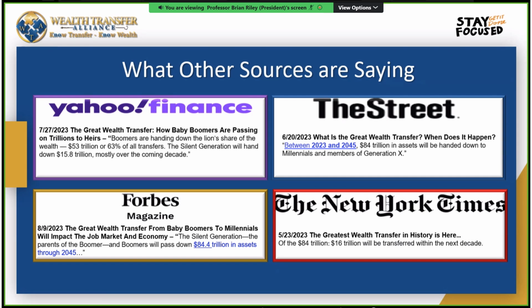All this is in '23. $84 trillion in assets will be handed down to millennials and members of Generation X. That's the street. But look at Forbes. Forbes in '23: the great wealth transfer from the baby boomers to the millennials will impact the job market and the economy. It will. You notice the word will is there.